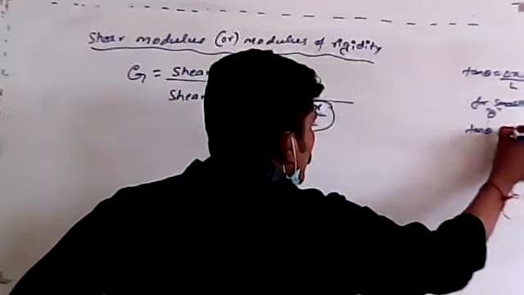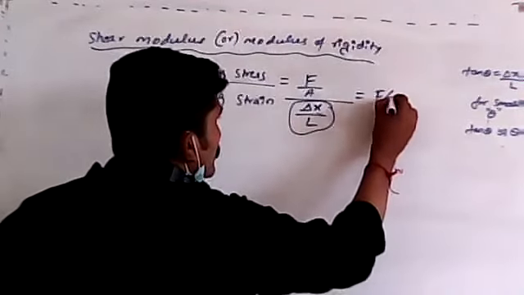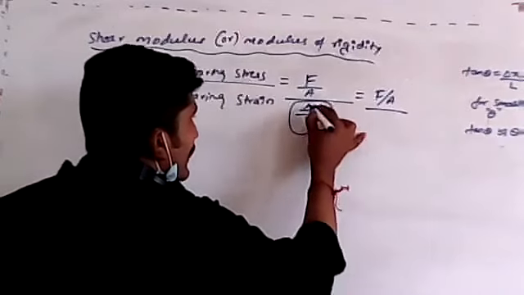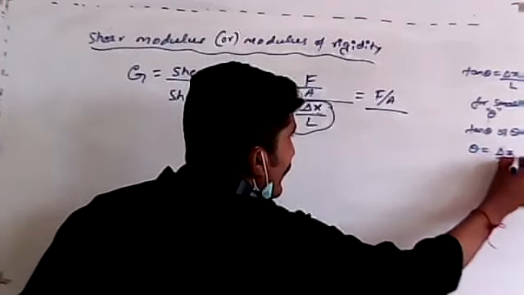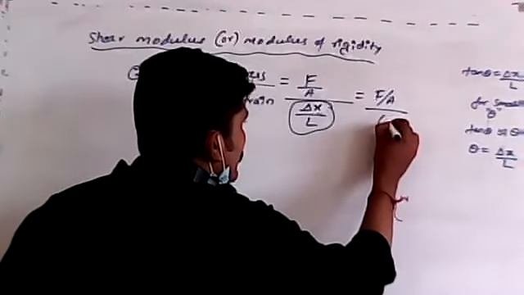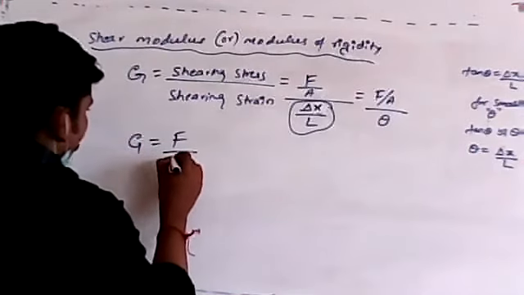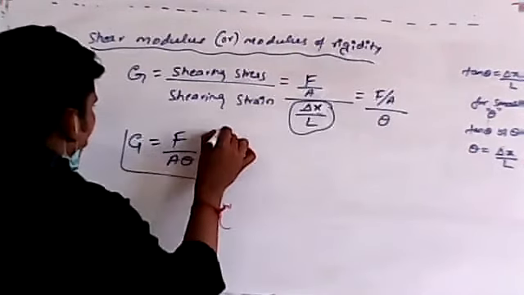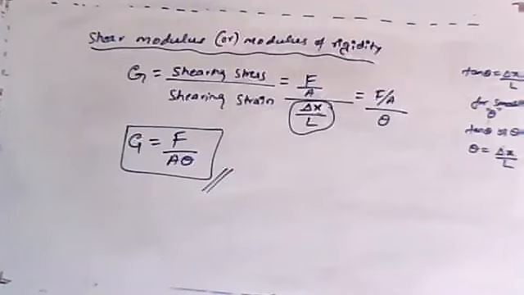Tan theta is nearly equal to theta. So we can simplify in this way: delta X by L is nothing but theta, which is equal to delta X by L, or we can say delta X divided by H. So this is theta. So G, for a moment, we can write it in this way. Remember, this is the rigidity modulus, or we can say shear modulus. I hope you remember.